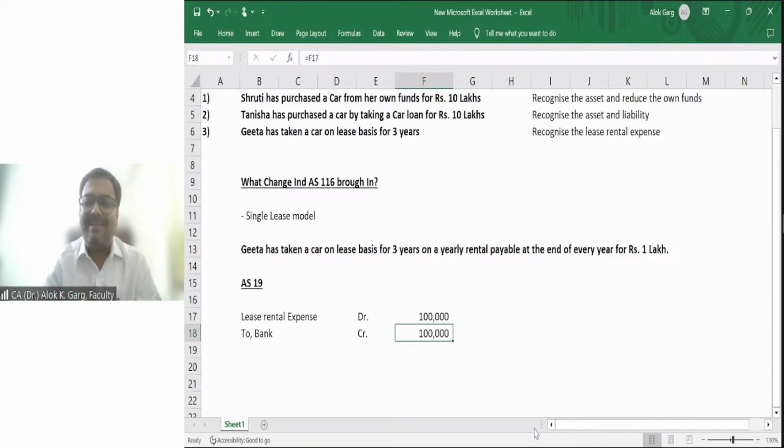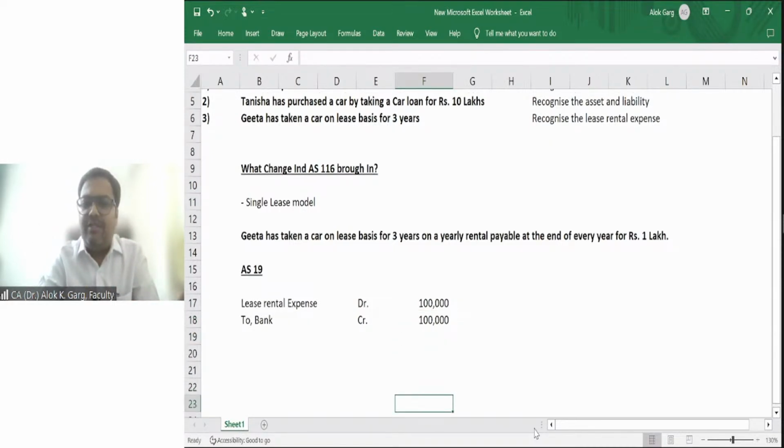Even if you become a practicing chartered accountant, you will have a client you audit on an IND AS basis and a client you audit on an AS basis, so you do a different treatment for each. You should understand why this change is there, right?